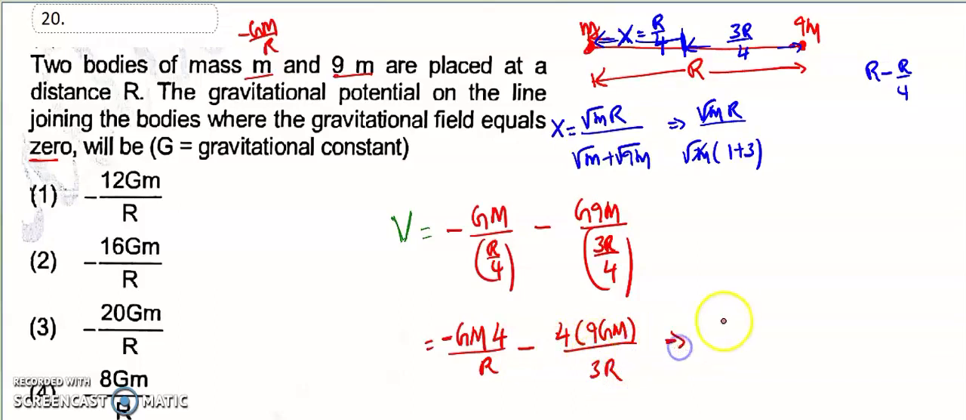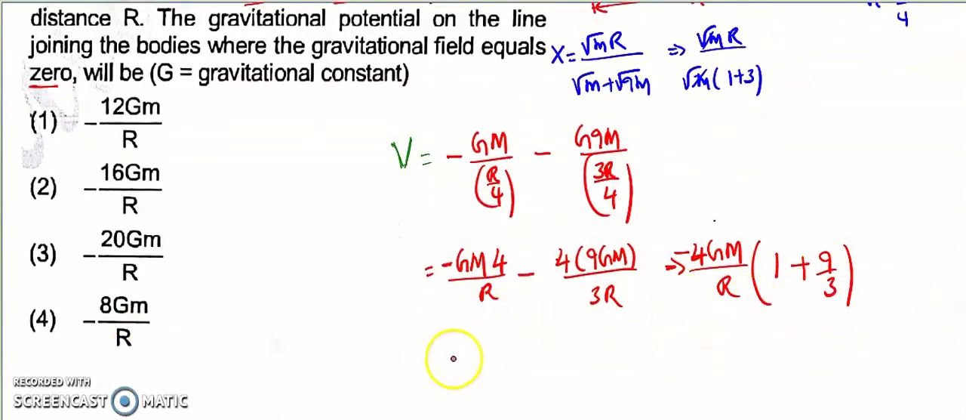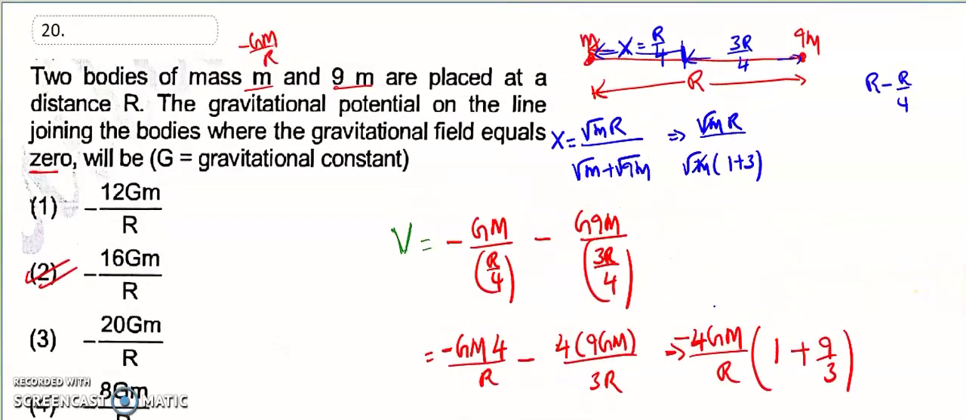So now we have to do the calculation. Taking minus Gm by r common, what remains is 4 plus 9 by 3 times 4 over 4, so the answer comes to minus 16 Gm divided by r. So the second option is the right answer for question 20. Let's move to the next question, question number 21.